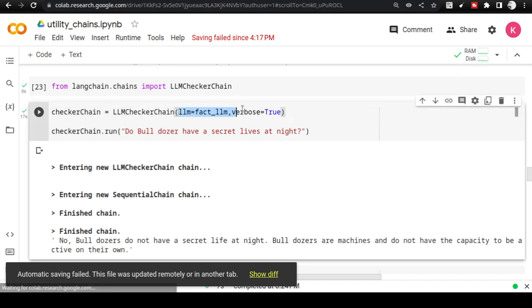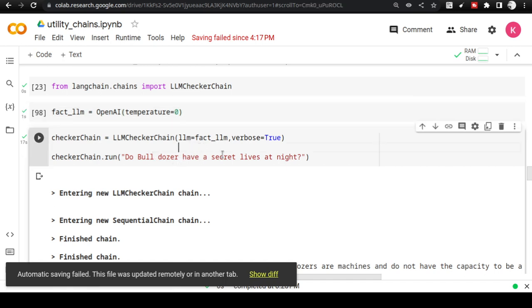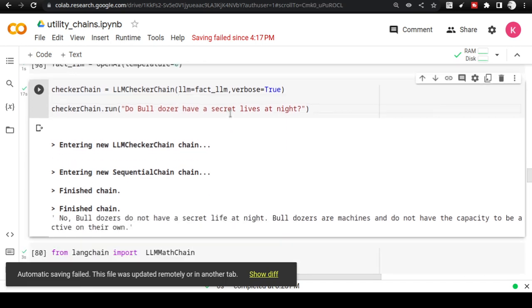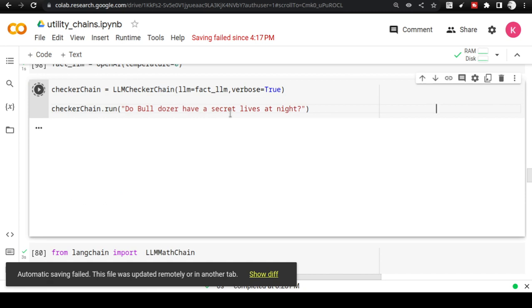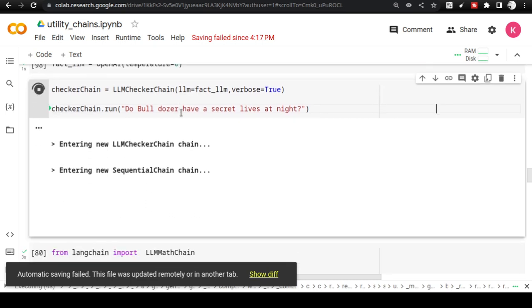In this LLM checker chain, I created a checker. It is a very simple syntax. I just gave the fact LLM. So fact LLM is OpenAI with the temperature equal to 0. I will type it again here: fact LLM is equal to OpenAI, temperature is equal to 0. This is the fact LLM object, and I am asking, do bulldozers have a secret life at night? Let us see what the output is. Let me execute it for you to see whether the output comes different, because I made the temperature equal to 0. You will see that it honestly answers no.